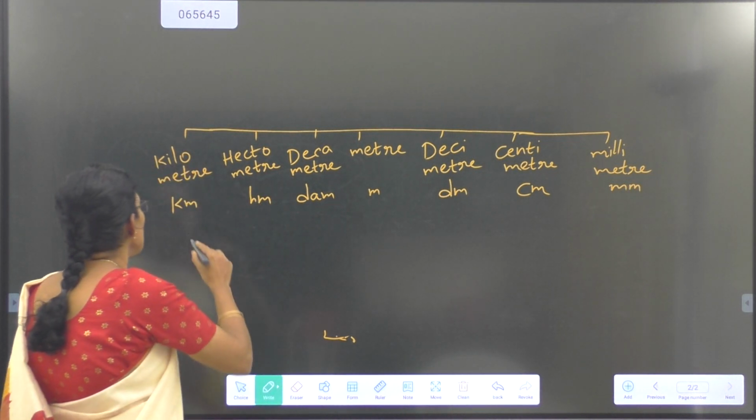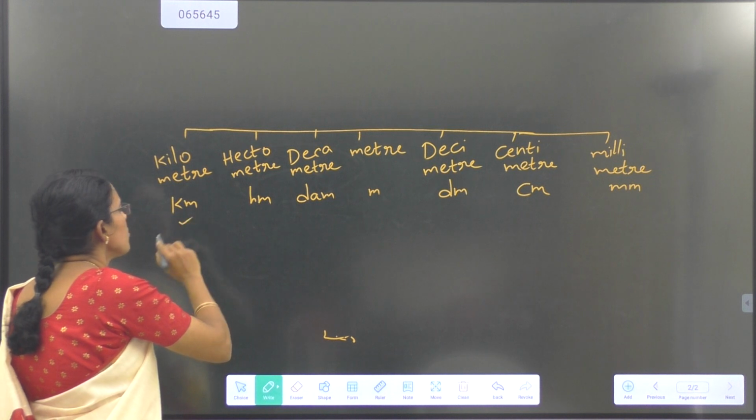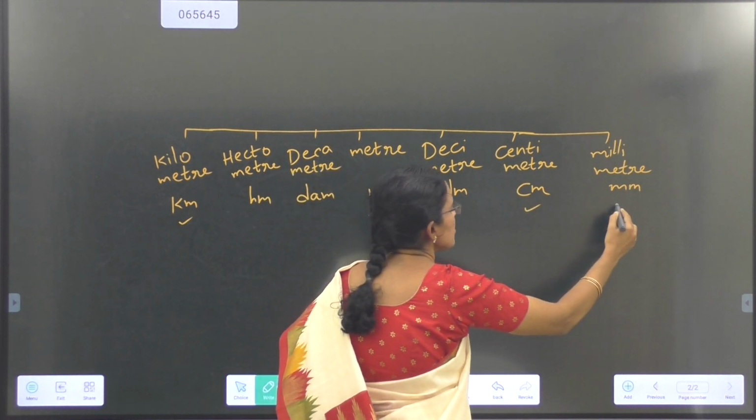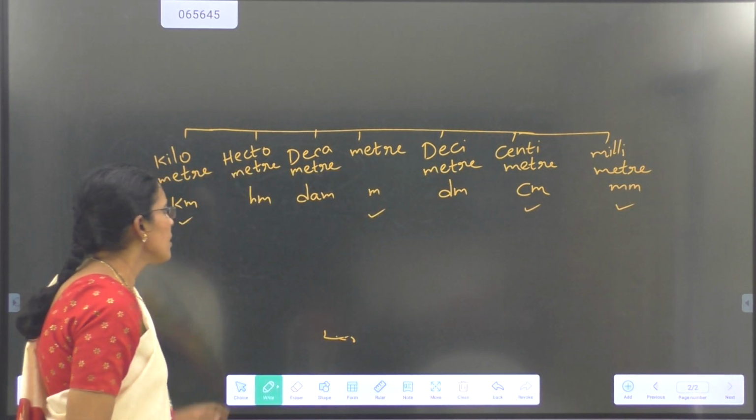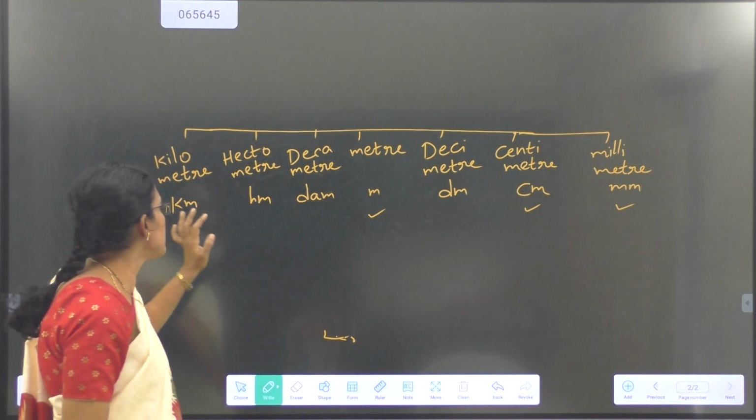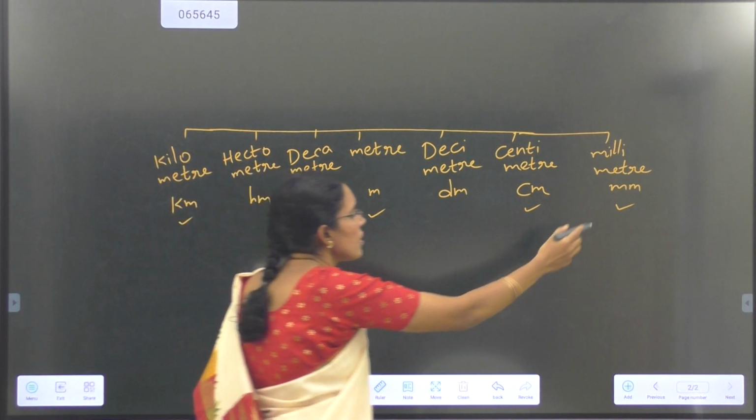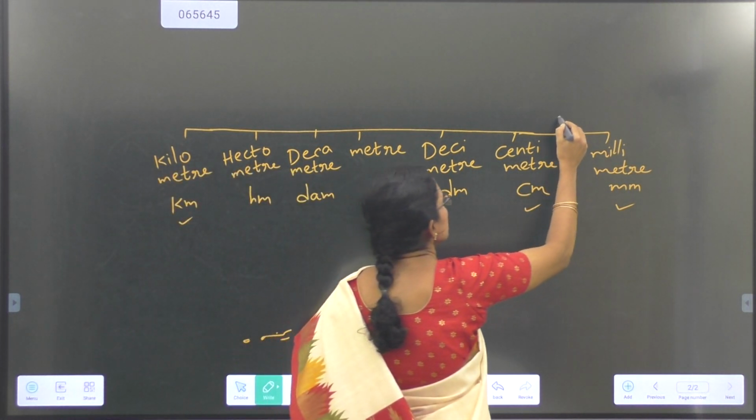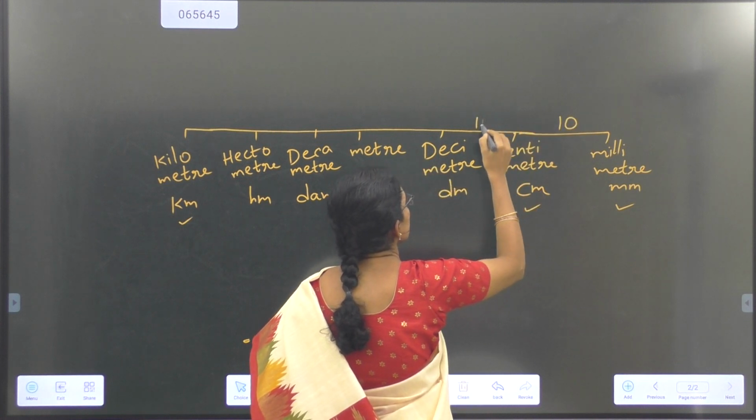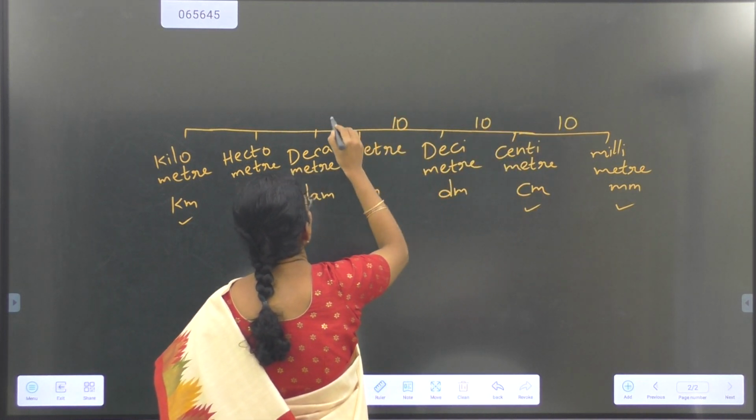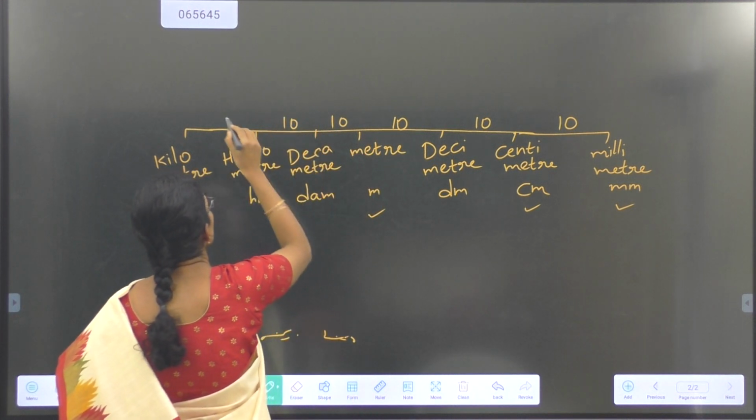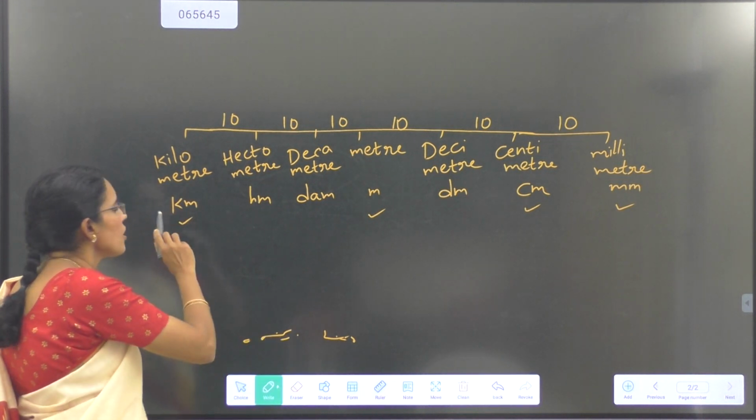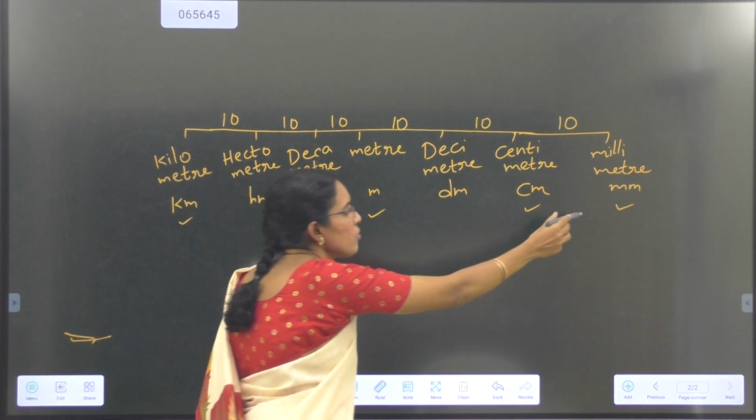Most generally we use the common units we are using in our daily life: kilometers, meters, centimeters, and millimeters. In all these 7 units, the biggest unit is kilometer, and the smallest unit is millimeter. It is a base 10 system. Each unit is 10 times the other unit. Smallest unit is what? Millimeter.